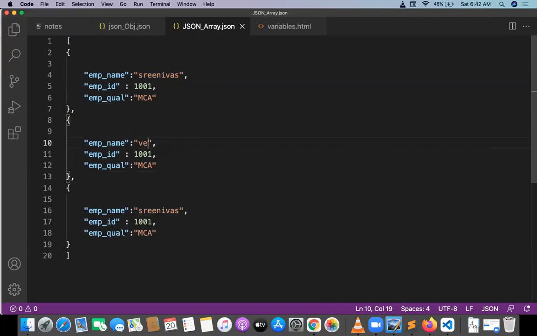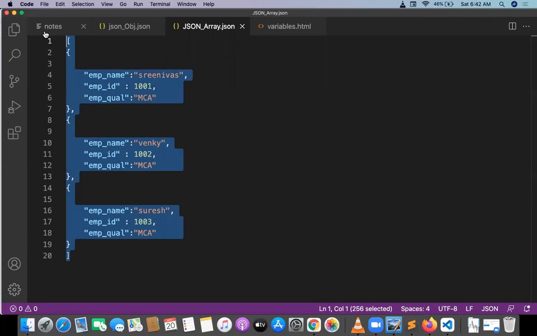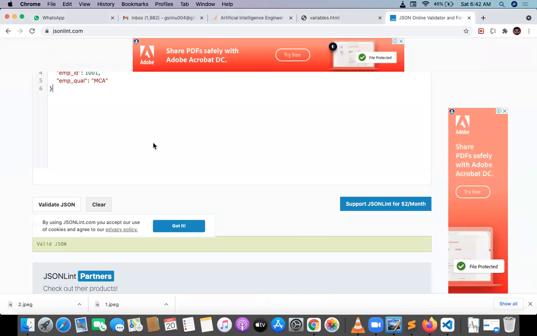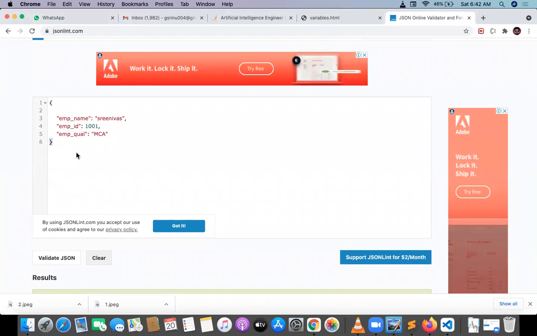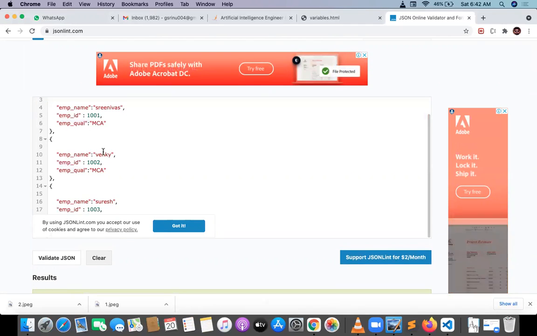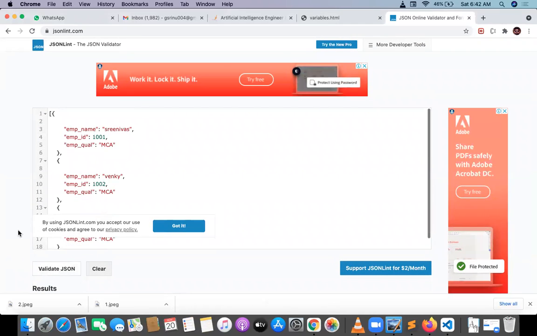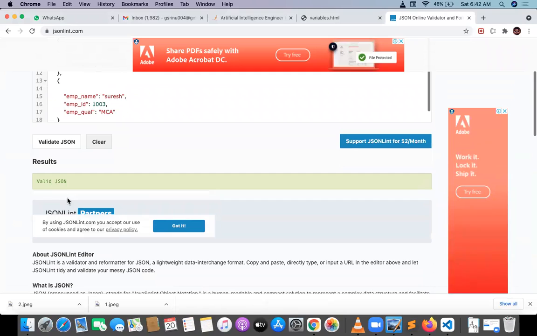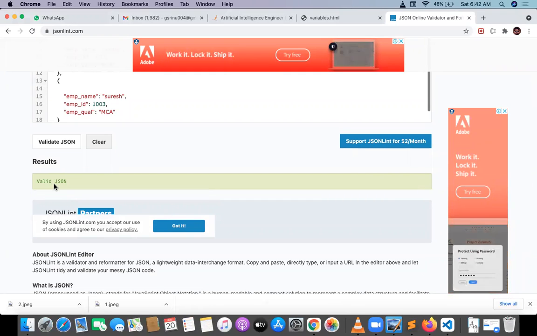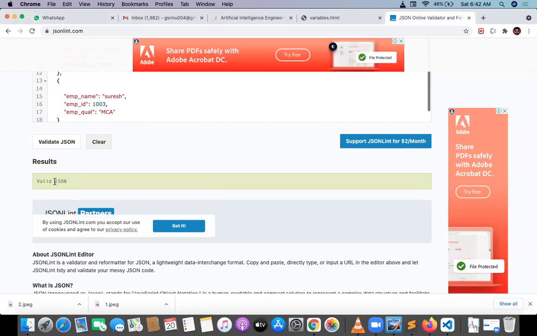This is Srinivas, this is Venki, this is something like Suresh. 1001, 1002, 1003. Fine. I just want to check whether it is right JSON or wrong JSON. Again, go to jsonlint.com and paste all the content. Validate JSON. Okay, let me check. Yes, this is valid JSON. We got a valid JSON format here, so we don't have any issue with the JSON file.